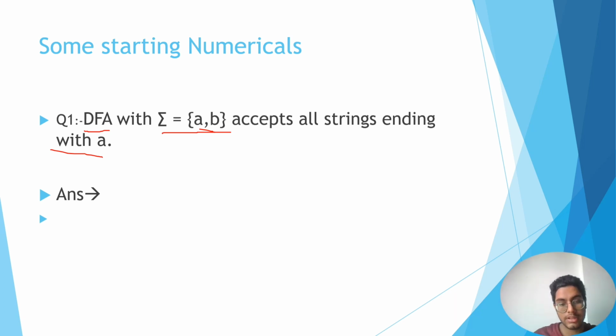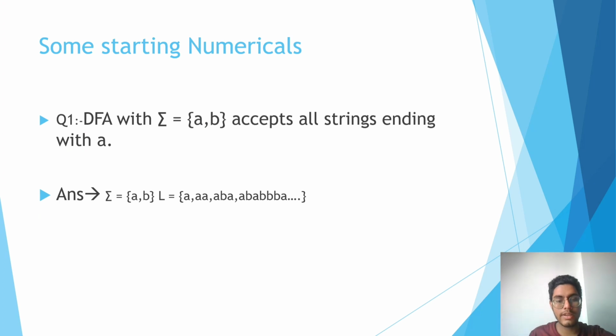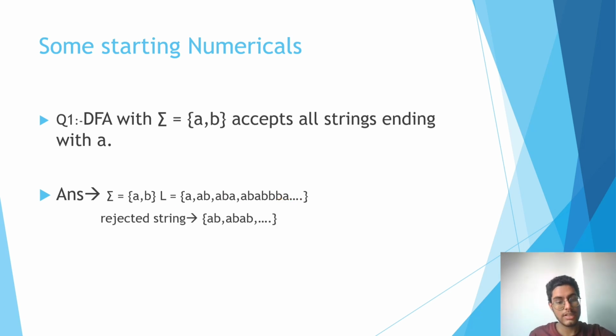So A can be the smallest string possible, and all the strings in this language which will be accepted end with A. So let us see what the rejected strings are. These are the rejected strings which end with B.